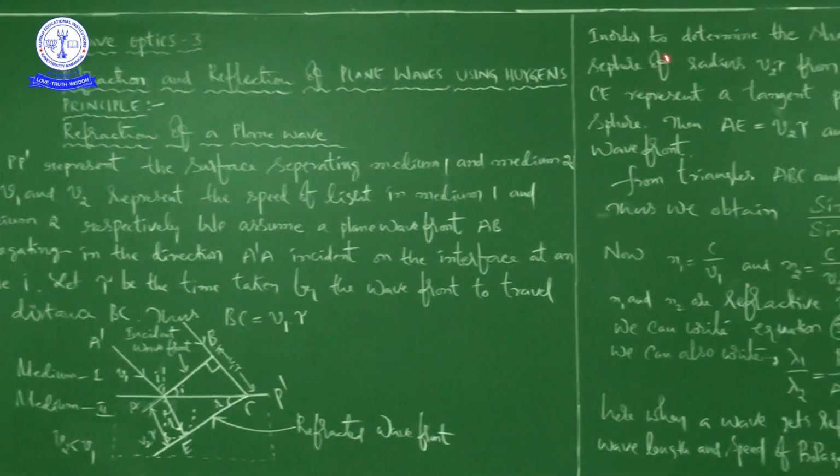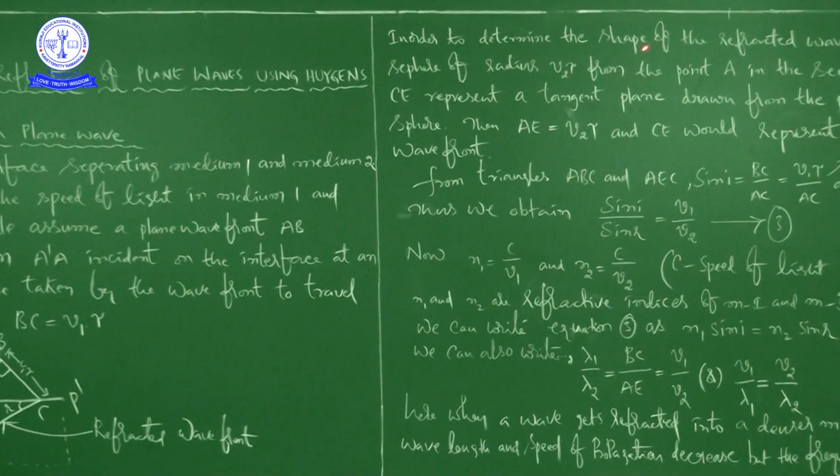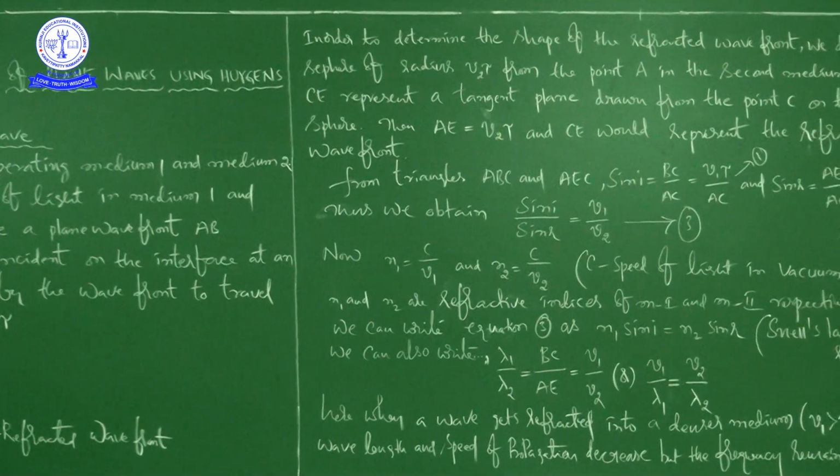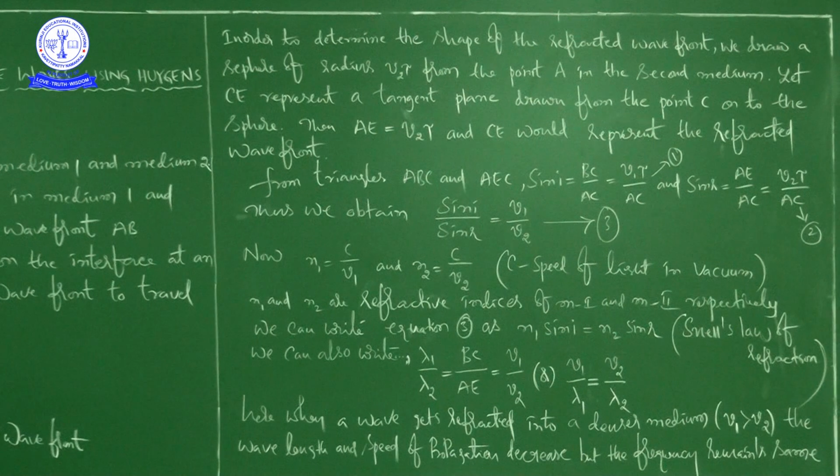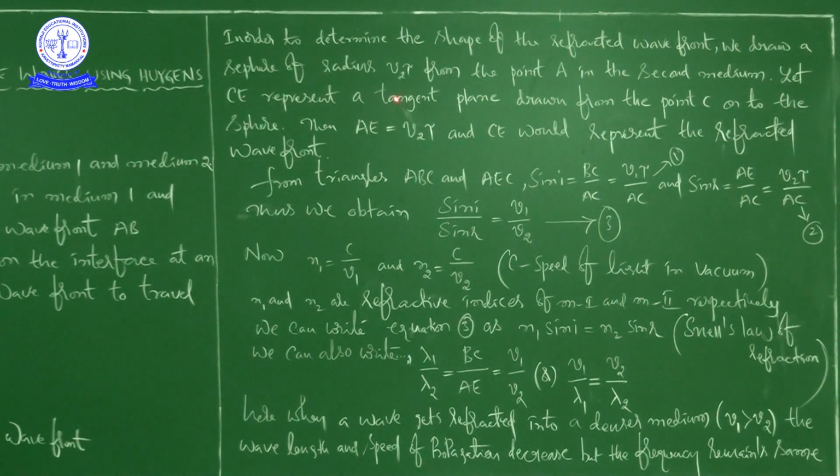In order to determine the shape of the refracted wavefront, we draw a sphere of radius V2 into tau from the point A in the second medium. Listen carefully. In order to determine the shape of the refracted wavefront, we draw a sphere of radius V2 into tau from the point A in the second medium. You just imagine the picture.